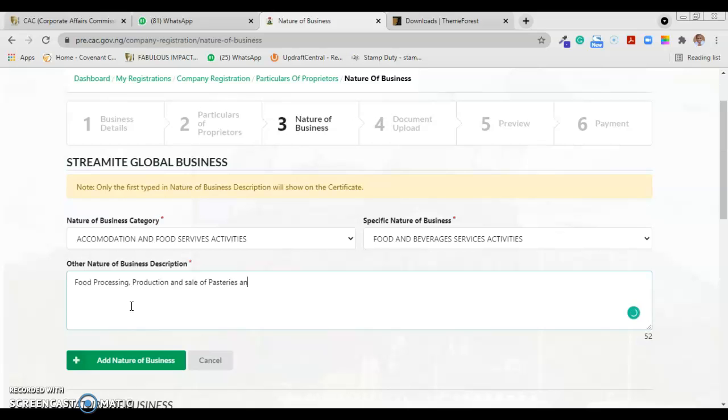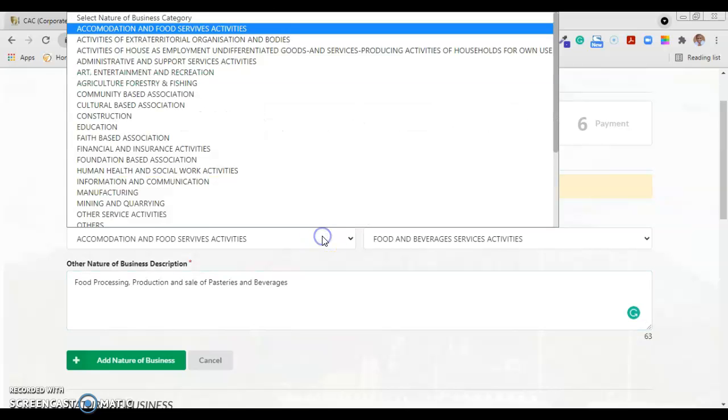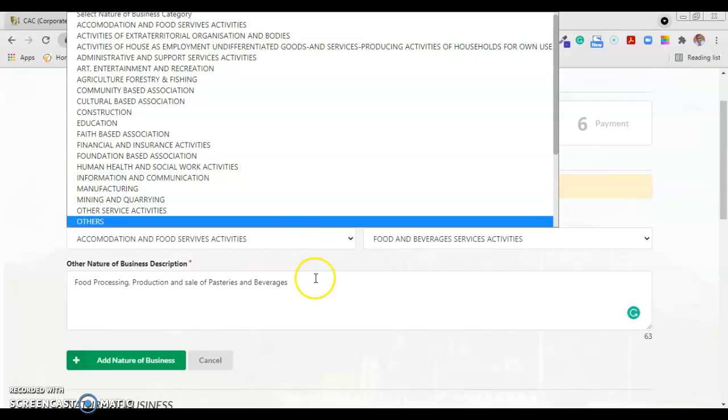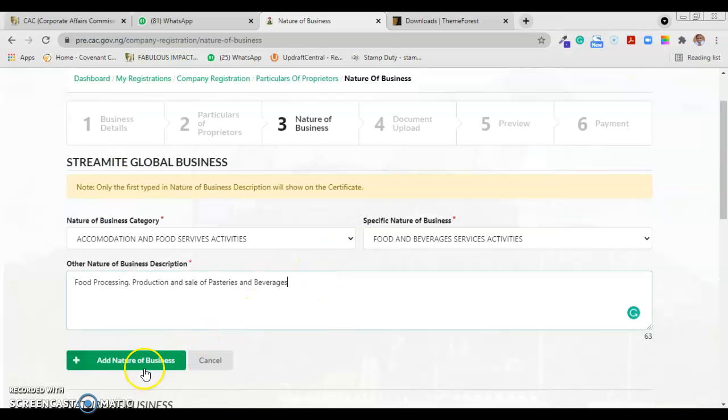I don't know if the spelling of pastry is correct, but pardon me. Sorry, I turned on the caps lock. You can see beverages. Then you add. This goes a long way, and if you want to add more, you add it under another category. There is something that also describes what you most likely want to add.